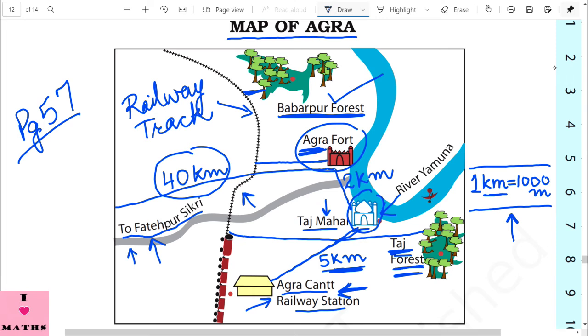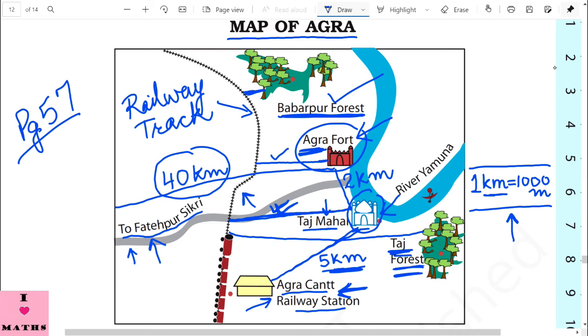And if we see the closest distance also, then this is the distance between the Taj Mahal and the railway line. So children, this line is longer or this line is longer? Obviously, you can see that this line is longer. So Agra Fort is nearer to the railway line than Taj Mahal.